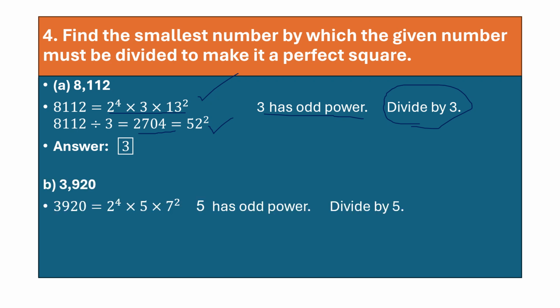3920. Again the prime factorization, which has odd power? 5. So 5 has odd power, you divide by 5. So you get 3920 divided by 5. That will give you 784, which is 28 square. So what will be our answer? 5.